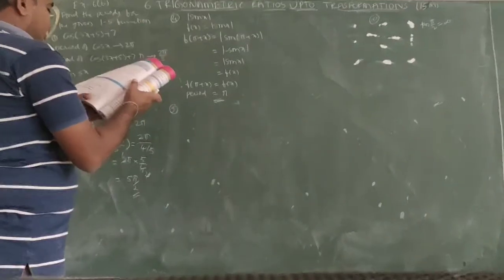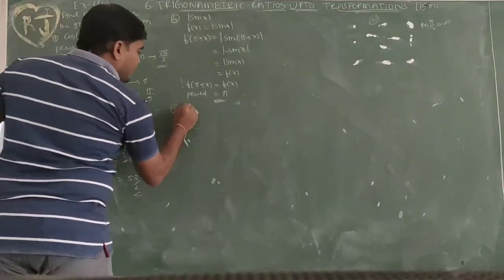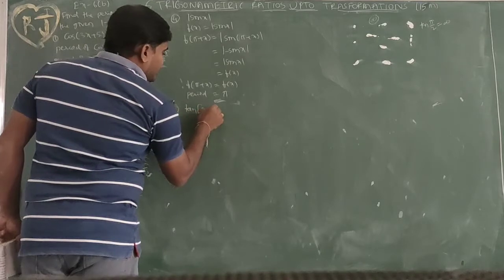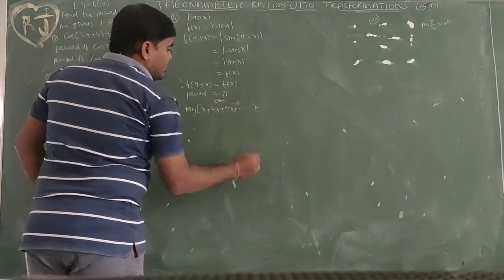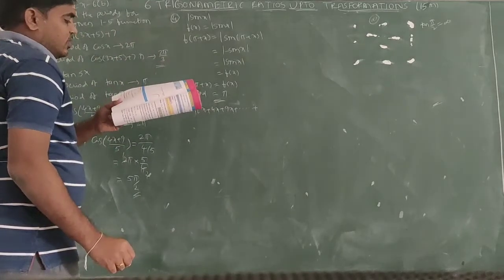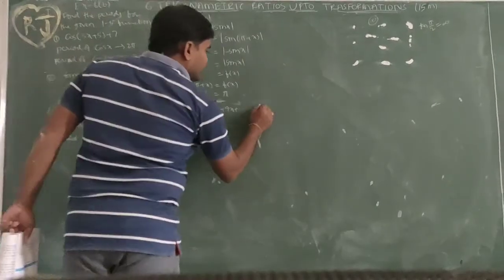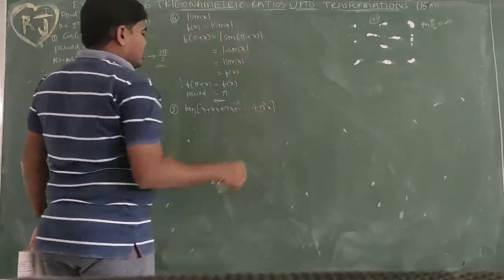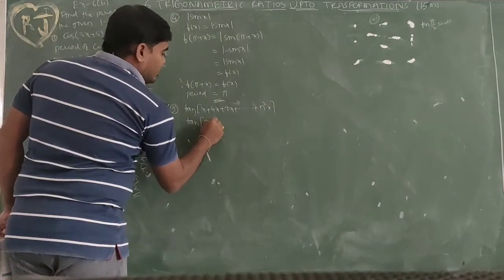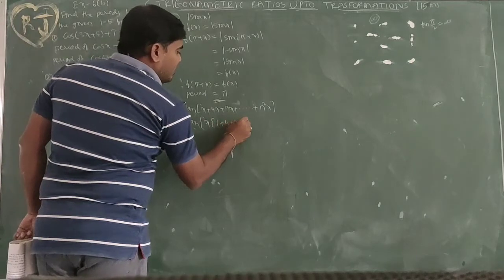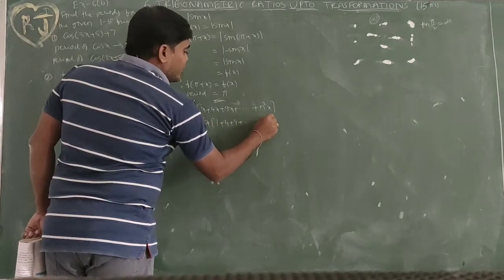Next, the fifth question: tan x plus tan 4x plus tan 9x plus so on up to tan n square x. I want to write tan of x common, times 1 plus 4 plus 9 plus up to n square.